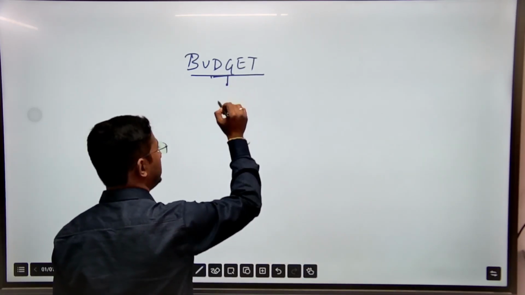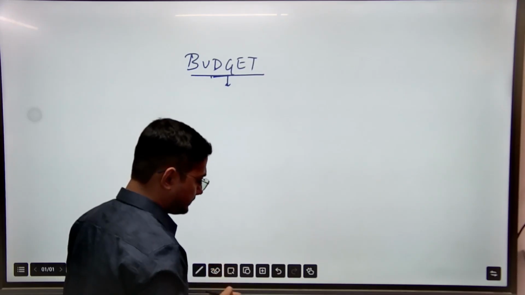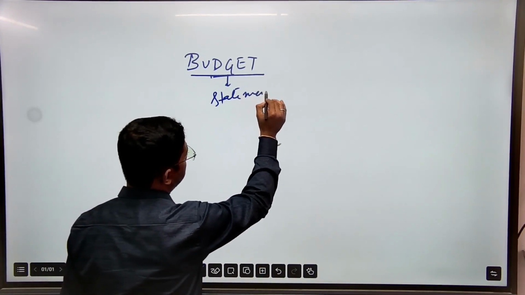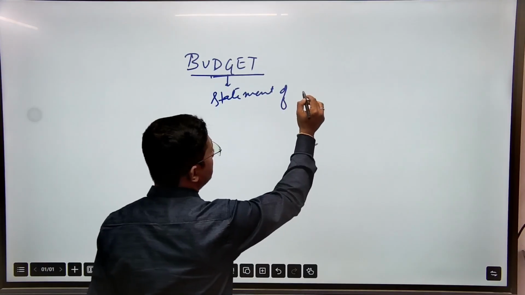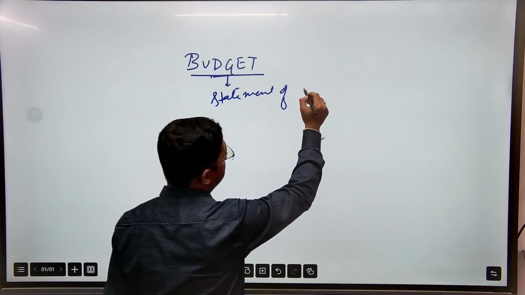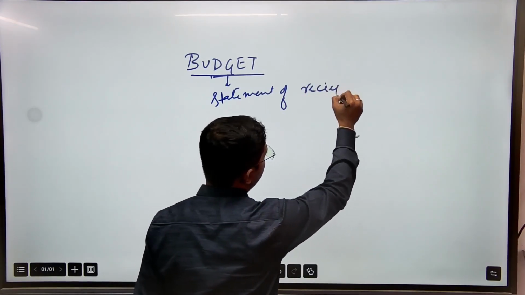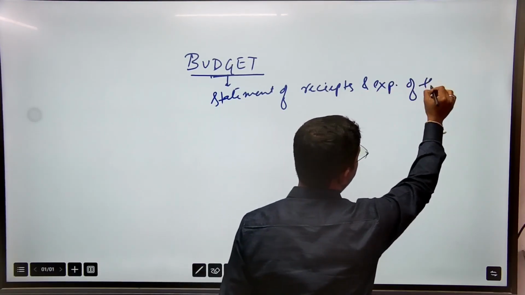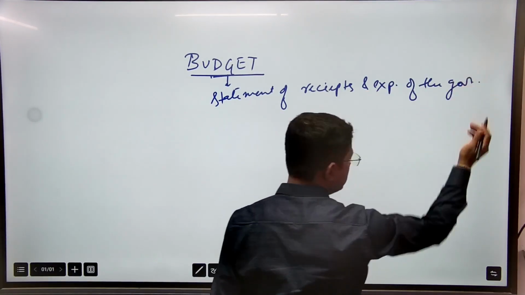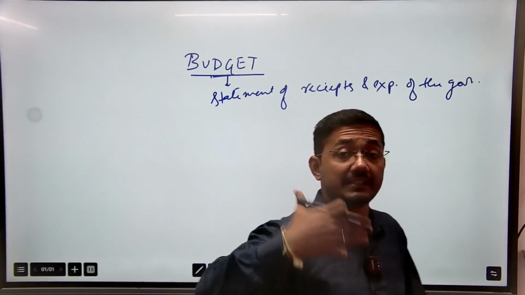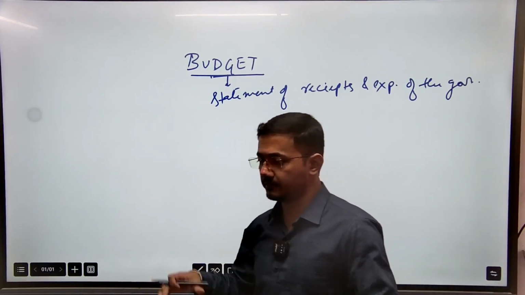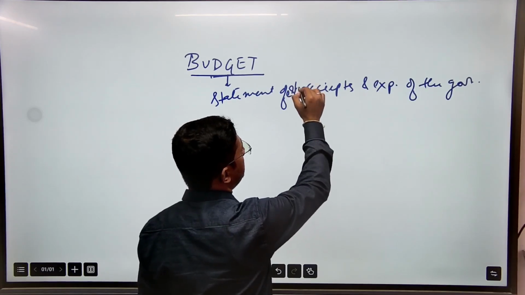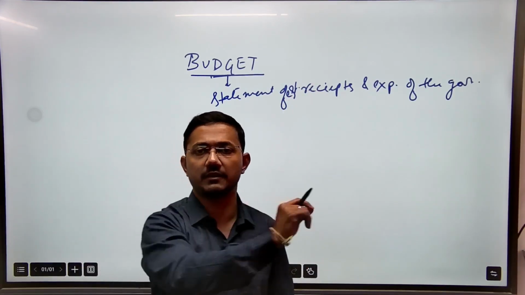Budget is actually a statement of receipts and expenditures of the government. It is a statement, or you can say it is a hisab, of the estimated receipts. Precisely, it will be the estimated receipts and expenditure of the government.